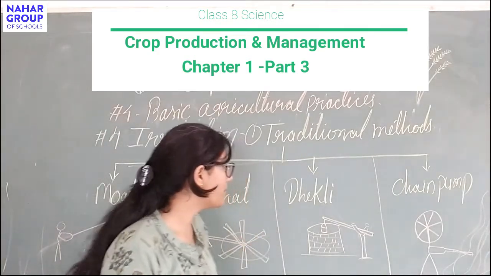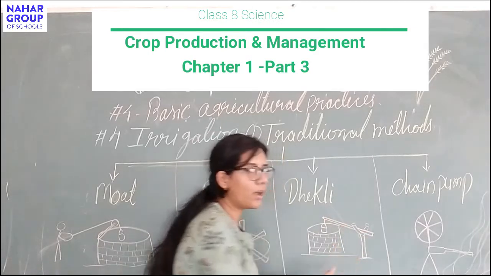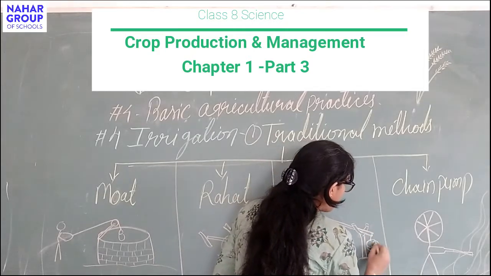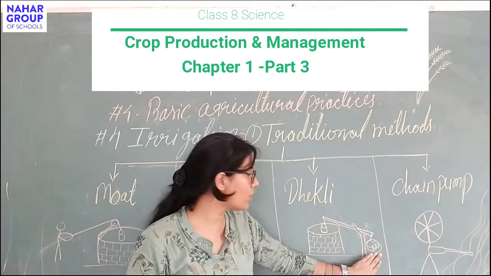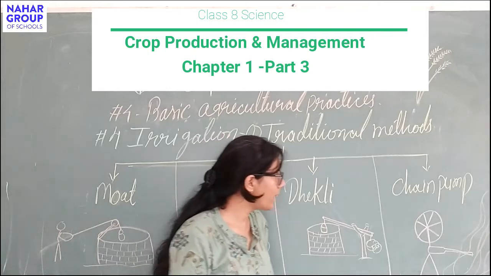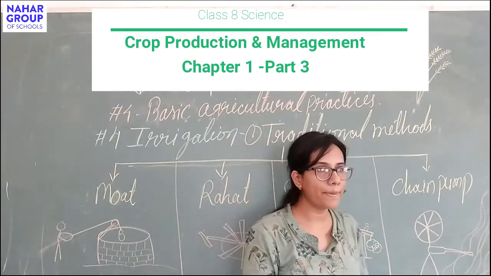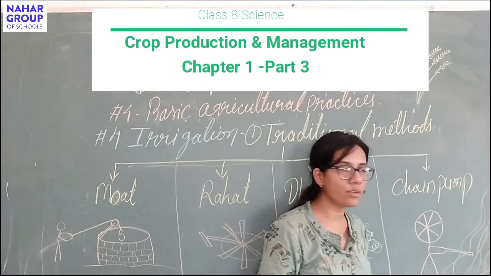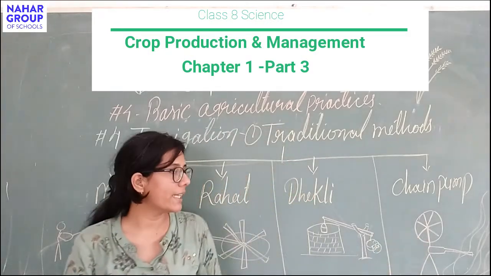Third is dekli. Here, a wooden beam or a block of wood is used over a well. With this, a big rock is tied. With the help of the weight of this rock, the water is taken out from the well. Next is chain pump. In chain pump, a pump is utilized which pulls the water from any river or any water body, and this water is then utilized for irrigating the field.